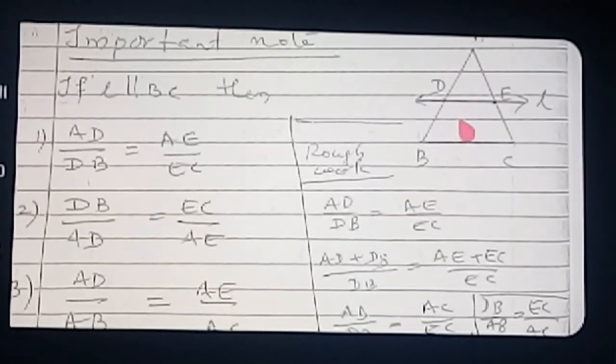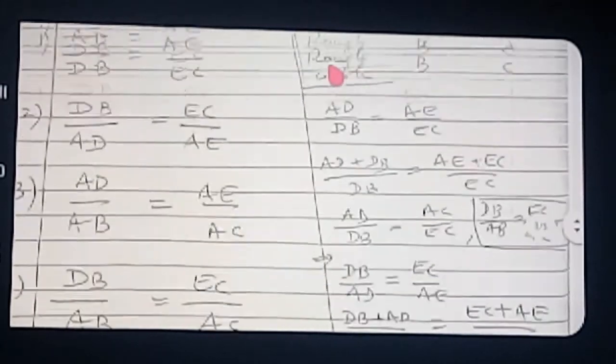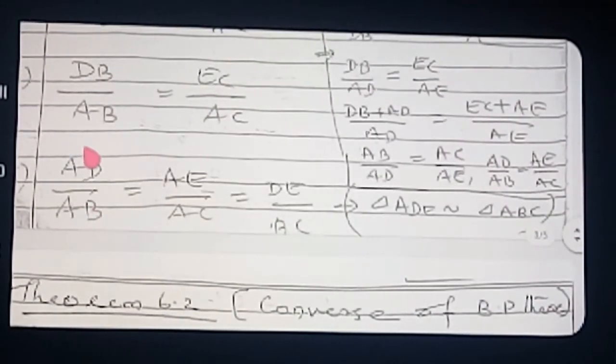If all the corresponding angles are congruent, the two triangles are similar. That is why I have written here AD by AB is equal to AE by AC is equal to DE by BC. This is obtained from this condition only: triangle ADE is similar to triangle ABC.